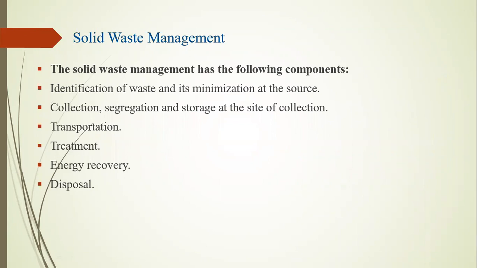Solid waste management. Which type of solid waste management should we consider to reduce solid waste? The following components: identification of waste and minimizing it at the source. There is not a single type of solid waste in our atmosphere. Many types of solid waste are available, but we have to identify which type it is and minimize its effect on our atmosphere. So we identify the waste at its place, minimize its effect, and then reject it into our atmosphere.